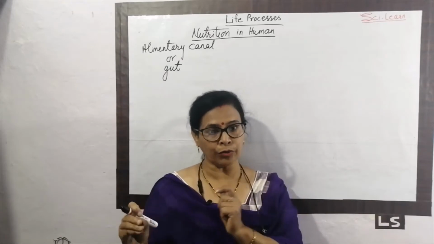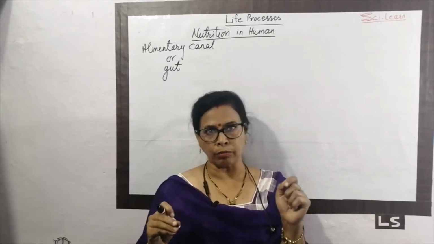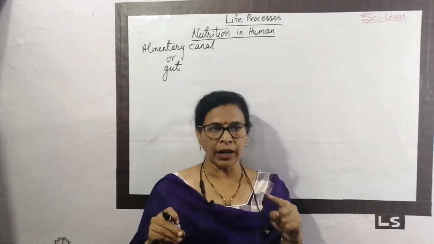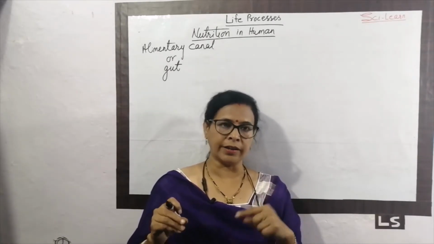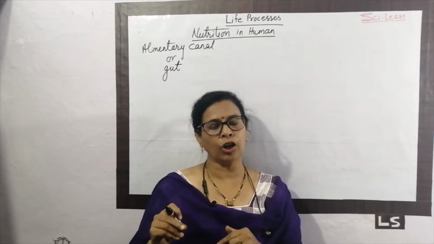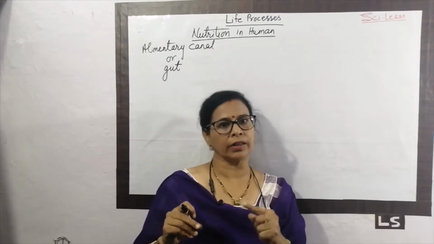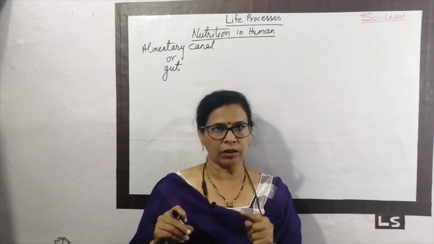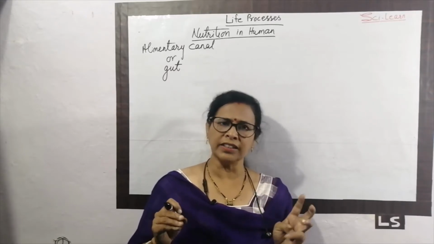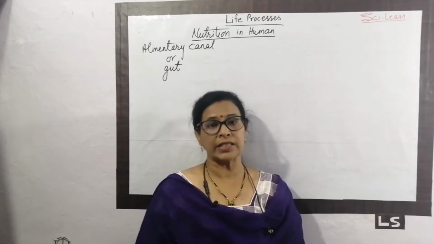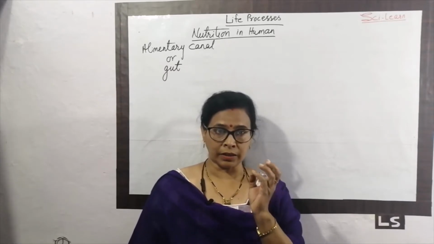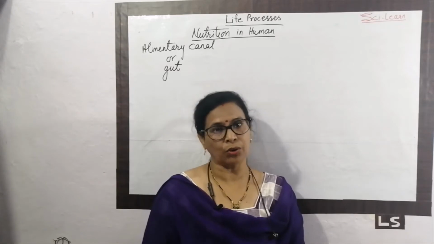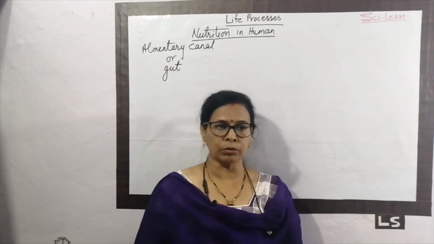Long from where to which place? It starts from the mouth and ends at the anus. And it is called the alimentary canal, digestive tract or gut. It is nearly 9 meters long. Just visualize how long it is. 9 meters long, from mouth to anus.